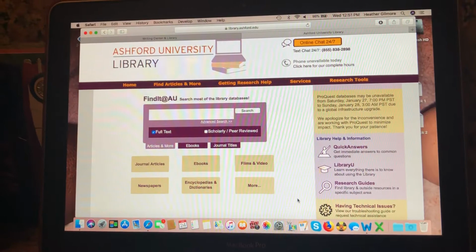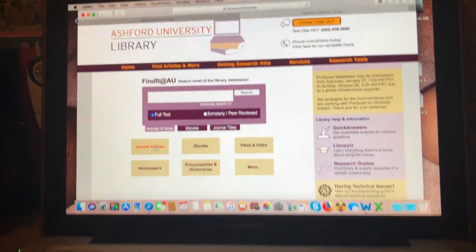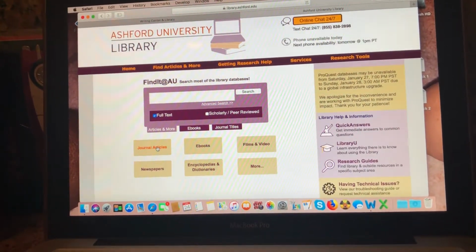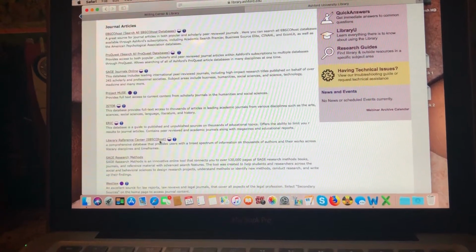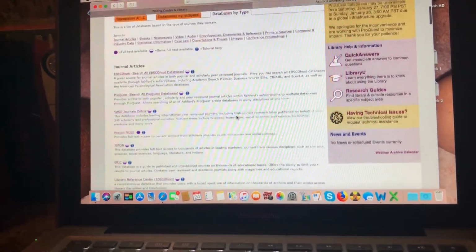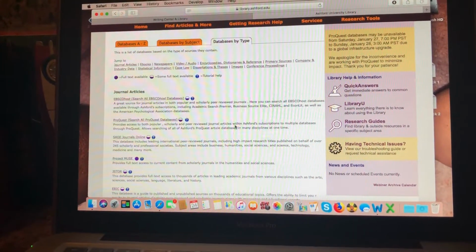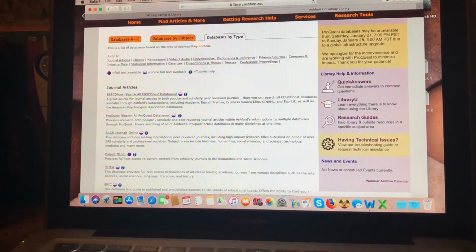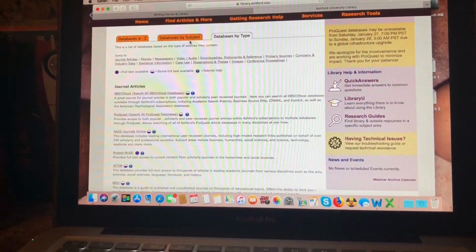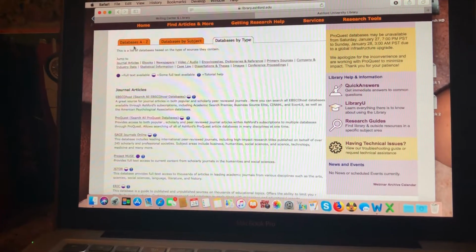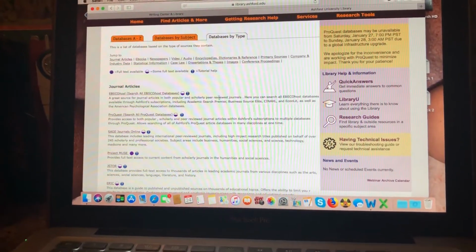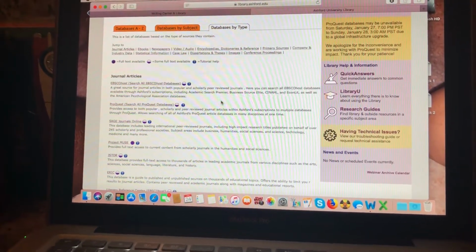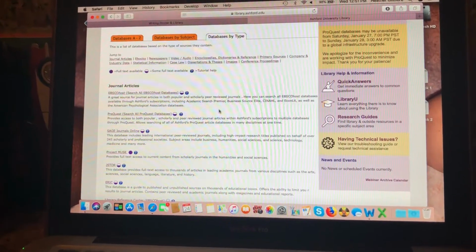So what I'd like you all to do is go to Journal Articles and click on Journal Articles. It'll then bring you to a page where this is databases by the type, databases by the subject, or databases A through Z. Typically, I would tell you all to choose certain ones.